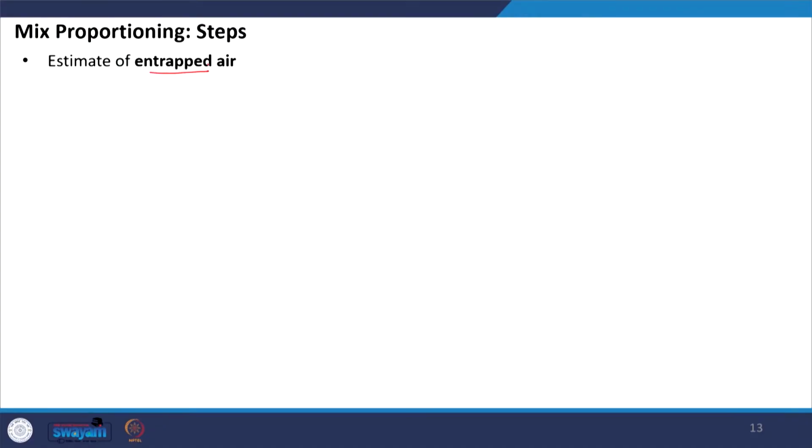The next step is we should know the entrapped air. Now, this entrapped air is not the entrained air which we discussed in the previous lectures, when we talked about air entraining admixture. Entrapped air means the air which is entrapped between the particles inside the mixture, because ultimately it is a mix. So, it has a volumetric configuration and it is possible that some air has been entrapped inside, or we have to assume it during the mix design process.